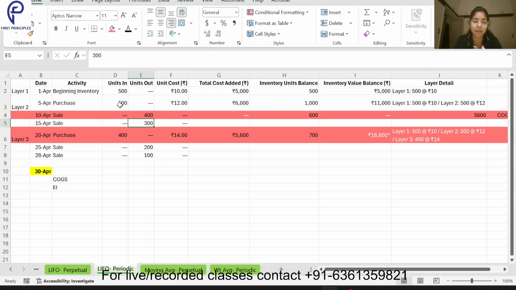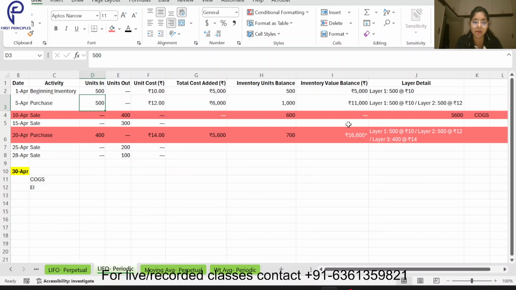This will be picked from there. Last in, which was the last in? This one, at the rate of 12. So 1200, 12 into 300, 3600. This one will be what? This one will be my cost of goods sold.